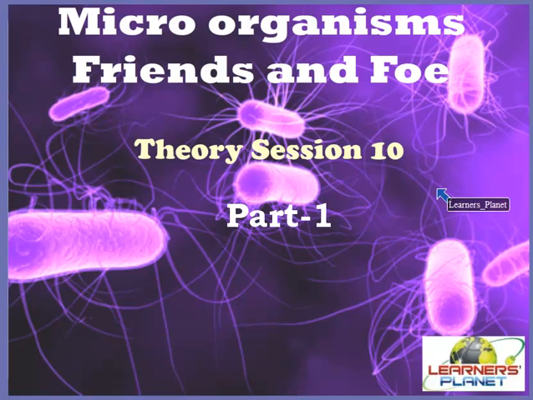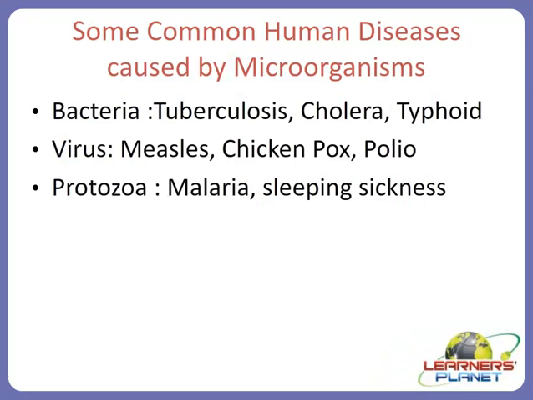Now further, after studying these means of spread, we are studying the different types of diseases, some common examples of various diseases which are caused by the microorganisms in human beings, in other animals and in plants. And also we will understand how these could be prevented by taking several precautionary methods.